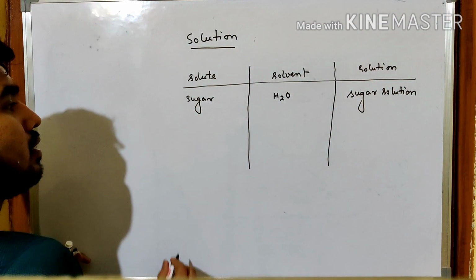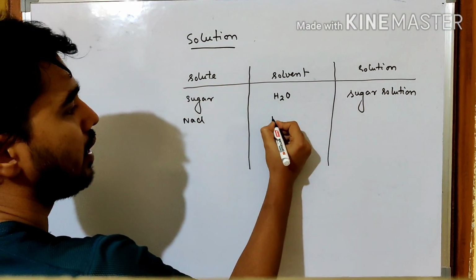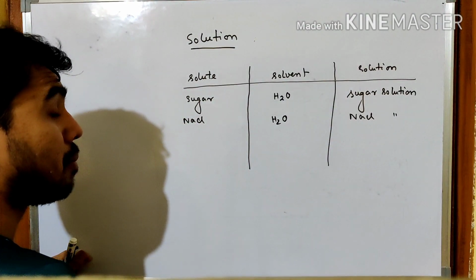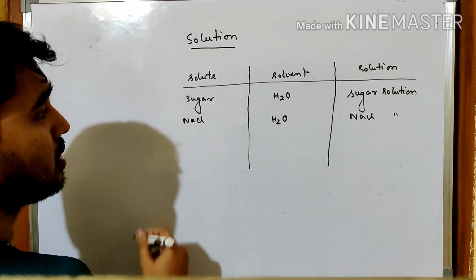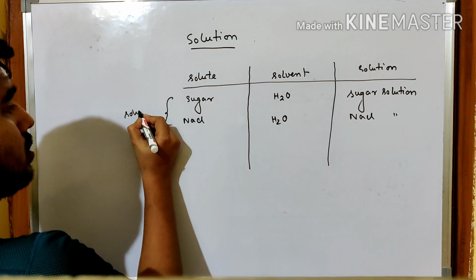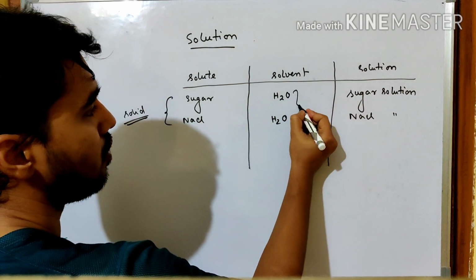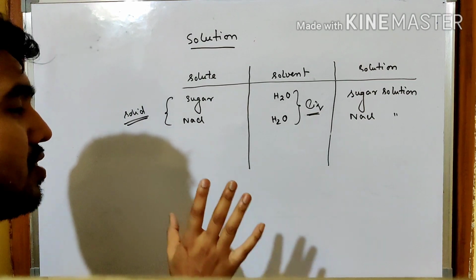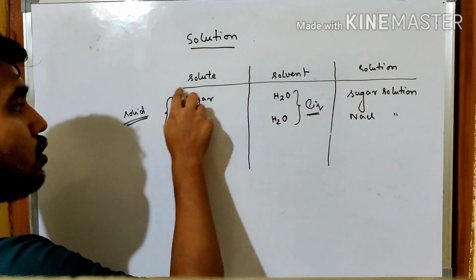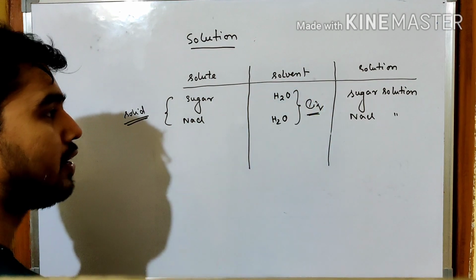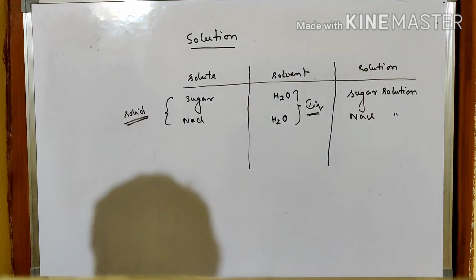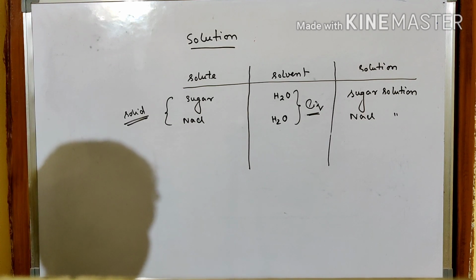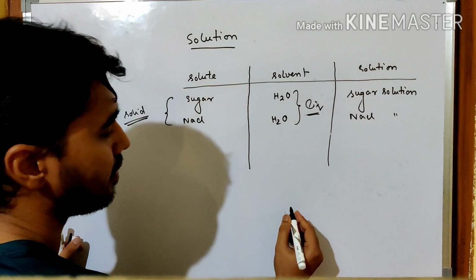Similarly, if I take sodium chloride and water, it becomes NaCl solution. But is it always the case that the solute should be solid and the solvent should be liquid? That is what we are going to see. Actually, it is not necessary. There are numerous examples. Say, for example, air.